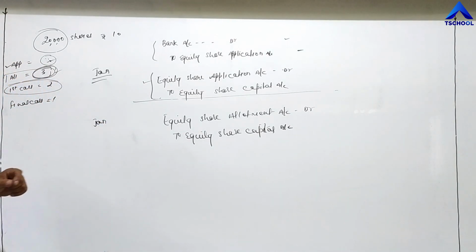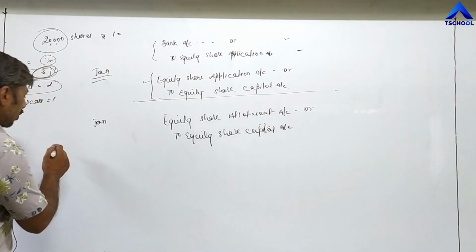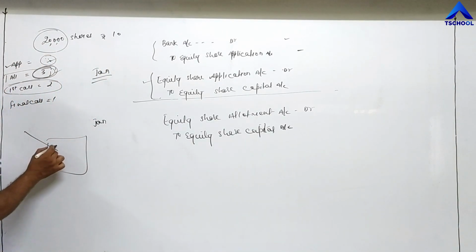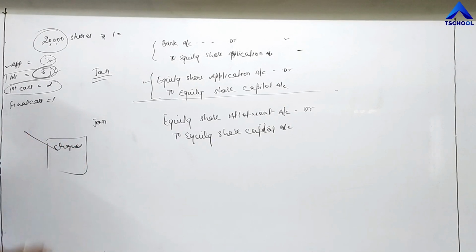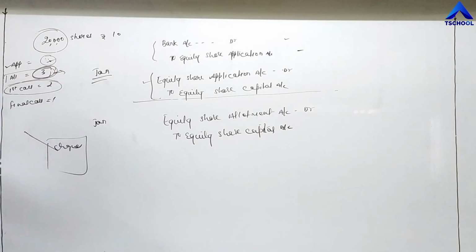Then when the date comes to pay the second installment, meaning allotment money, again the same story. Investors will send checks to the company, equal to the value of the second installment. For example, I purchased 500 shares into 3, so I will send 1,500 rupees to the company. In the same way, all shareholders will send their checks for the second installment.